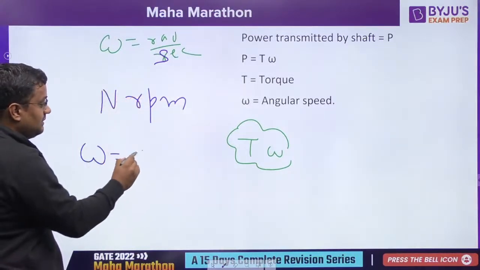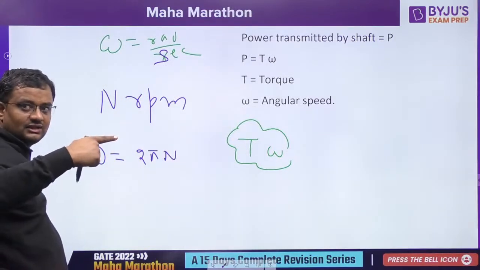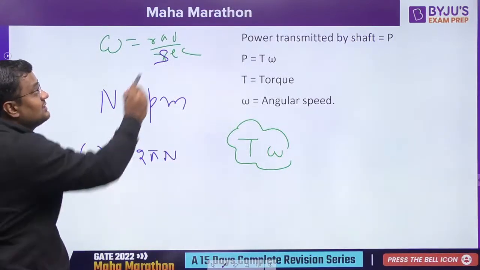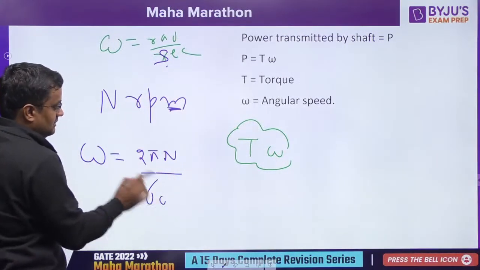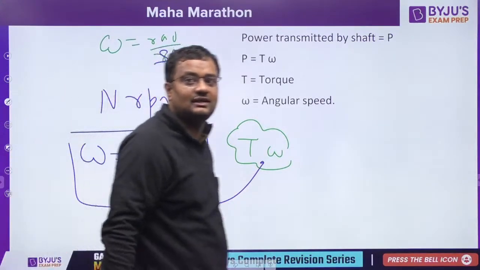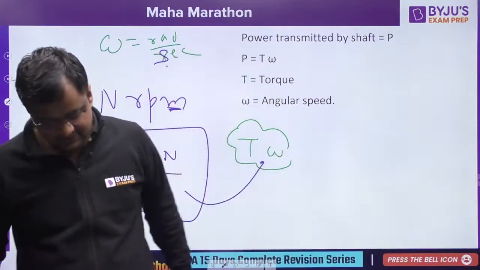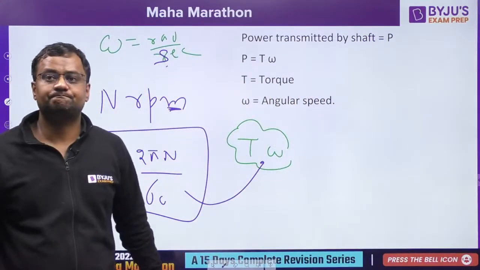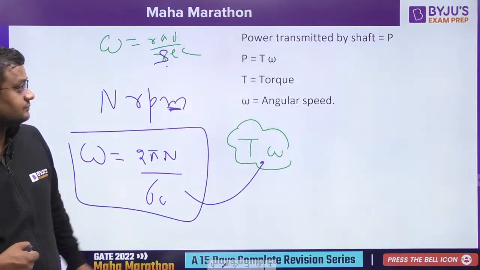So N rotations will be 2 pi N. One rotation is 2 pi angle, that is 360 degrees. So N rotations is 2 pi N radians. It is per minute, so per second it will be divided by 60. So omega you can replace by this as well. Any doubt, guys? Everybody, like the session and share it. Getting it or not? Any doubt? Omega you can replace by this.